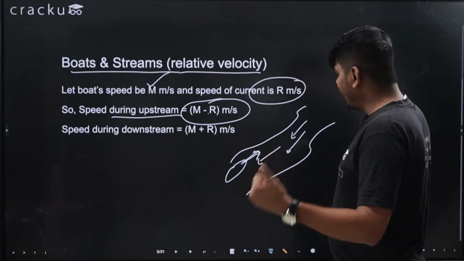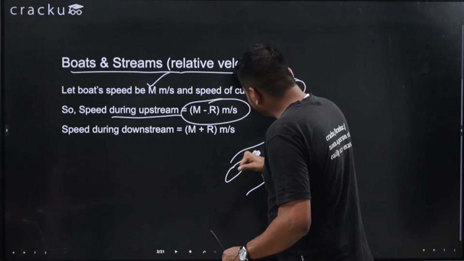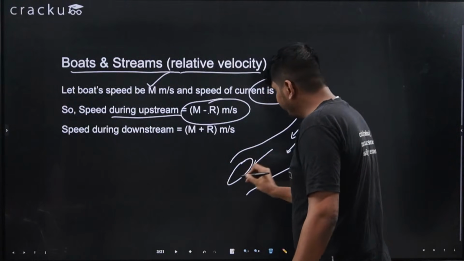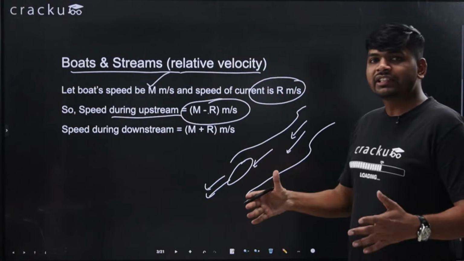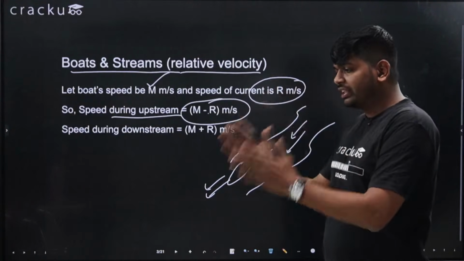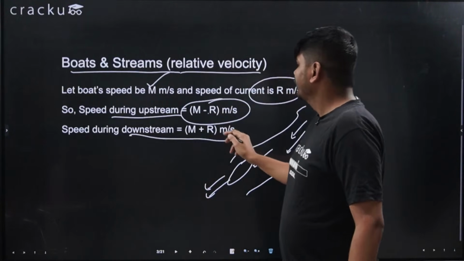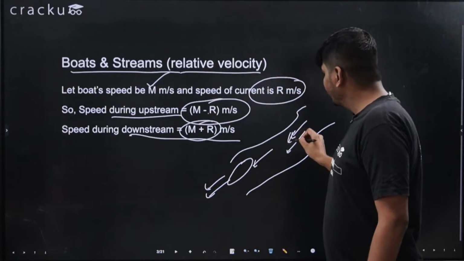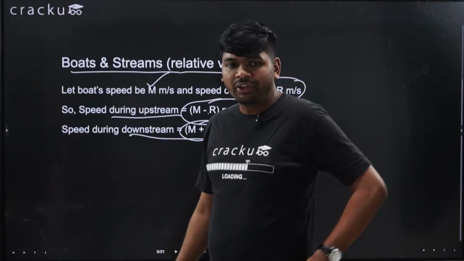And if both are moving in the same direction, if the river is moving downstream and the boat is also moving downstream, then when two objects move in the same direction, we add the speeds. So the overall speed will be m plus r, because with the help of the river speed the boat is moving faster. I hope this is clear.